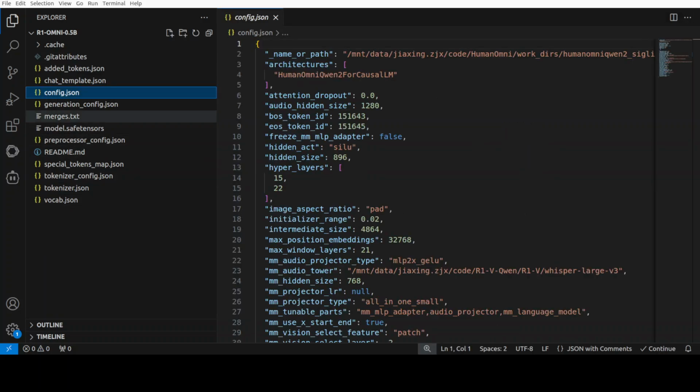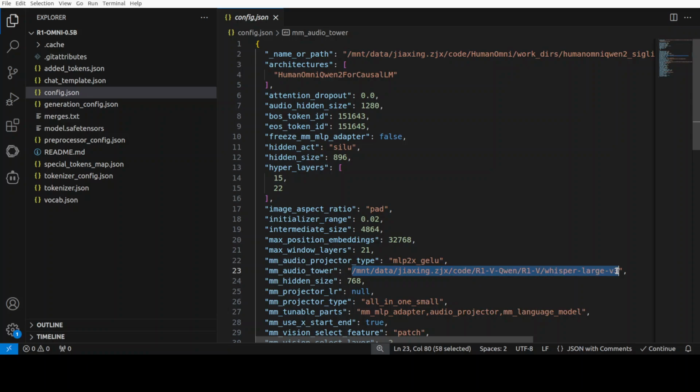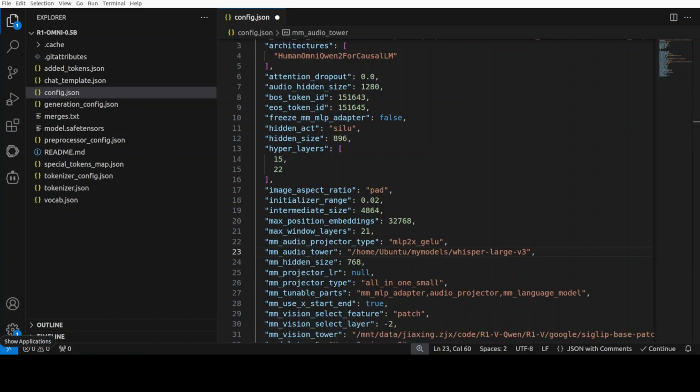And then we need to open this config.json from where you have downloaded the model, and then just go to this line number 23, and this is where we need to replace this path where we have downloaded our Whisper Large v3. So this is my path on operating system where I have downloaded this Whisper Large v3. So this one is for the speech.